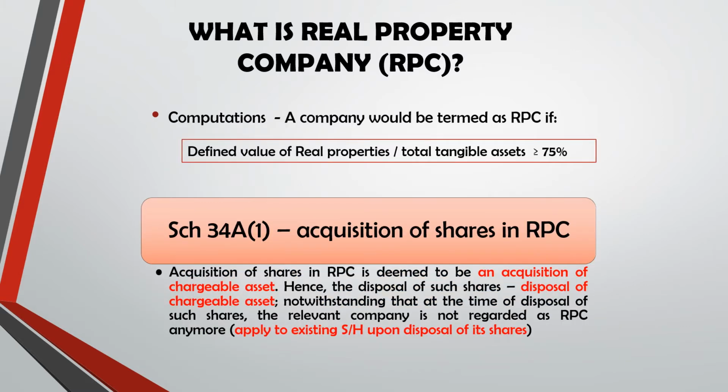So the computation is, a company would be termed as RPC if the defined value of the real properties and also the RPC shares over the total tangible assets is at least 75%. So how to compute: DV over TTA times 100%, your percentage must be at least 75%. Then the company will have the status of RPC. If less than 75%, then the company is not RPC.